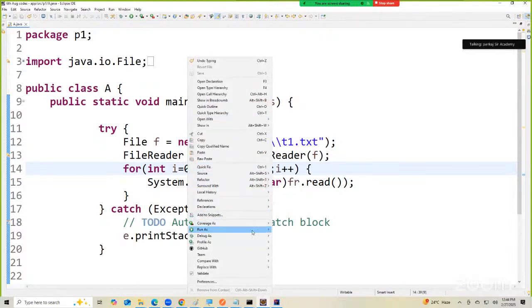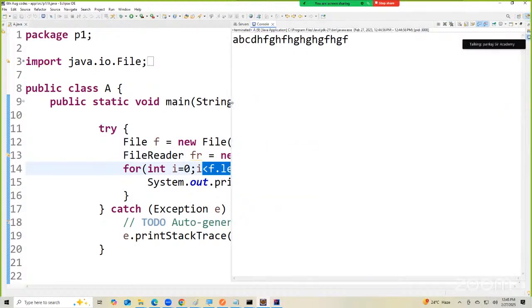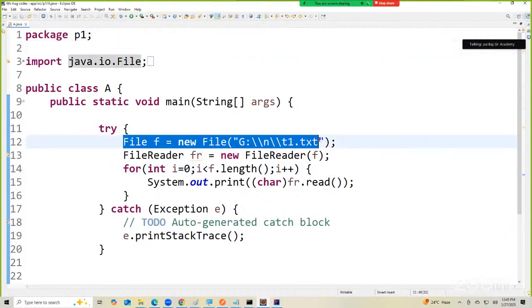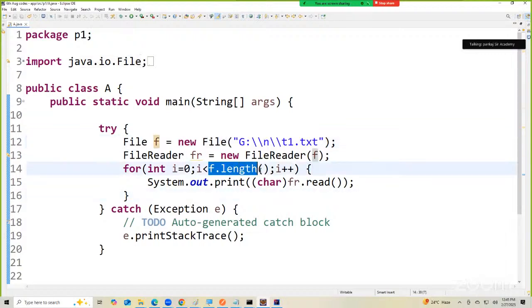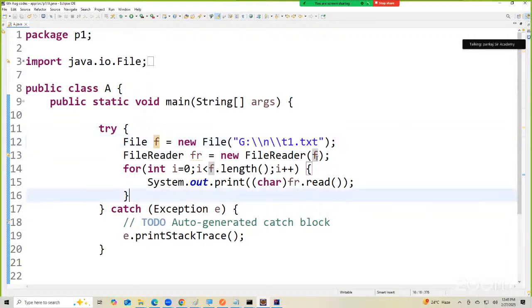And now when I run this, observe, it's reading all the content. Is the first program clear? Why did I use the File class? Because I wanted to count the number of characters. Why did I want to count the number of characters? Because based on the number of characters, I will decide how many times the loop should run. Is this clear? Why am I replacing with f here? Because f is holding this path. Wherever you want that path to be embedded, replace it there with f. I hope this is clear.